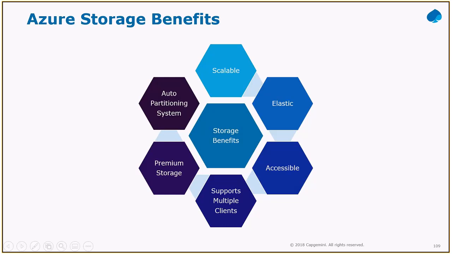First is scalable. When you go for scalable, we can store and process a huge amount of data, even big data, since there are a lot of things there, right? So it is scalable to that level. Elasticity is always there, and it is accessible anywhere in the world. For any type of application, if I store some images in the storage account, they can be used in applications like web, desktop, and mobile devices, which run in the cloud, on premises, etc. And it supports multiple clients, different operating systems and programming languages.